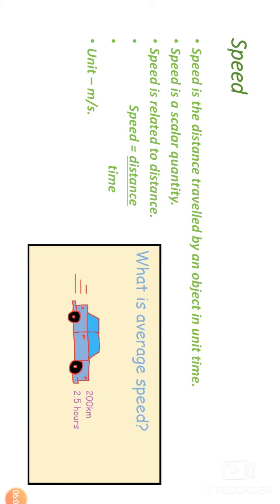The unit of speed is meter per second. Please remember, it is for the SI system. For the CGS system, it is centimeter per second.